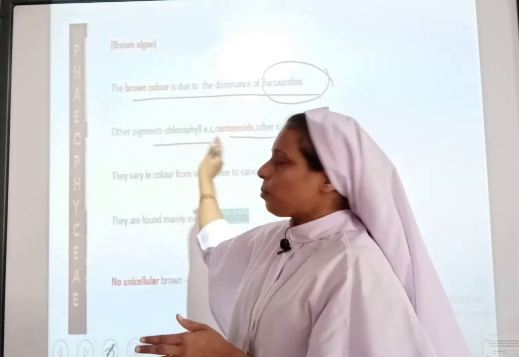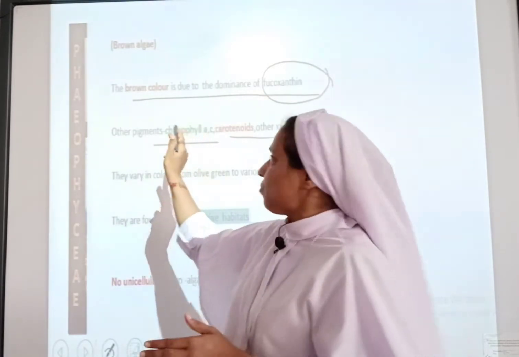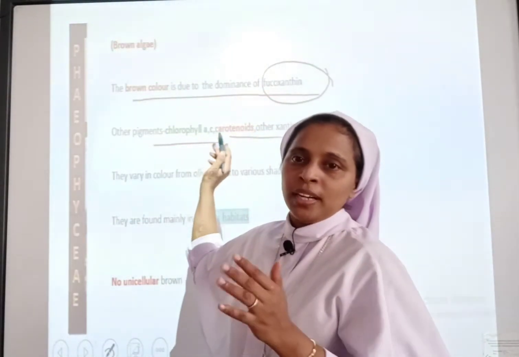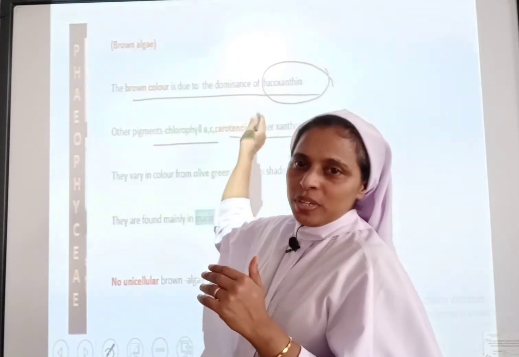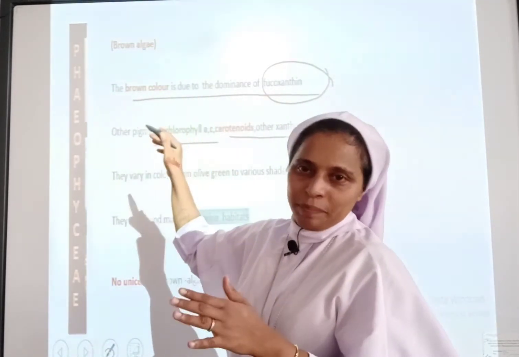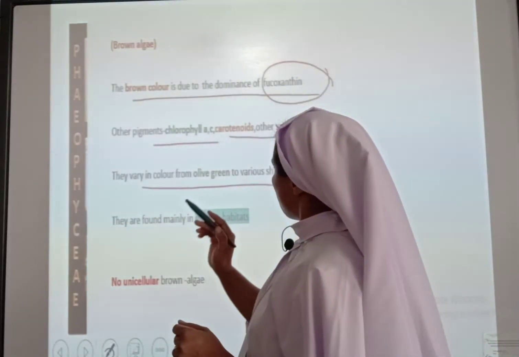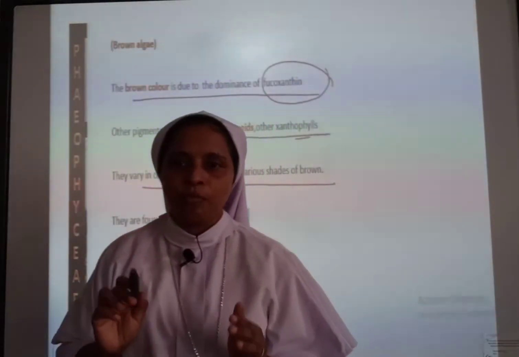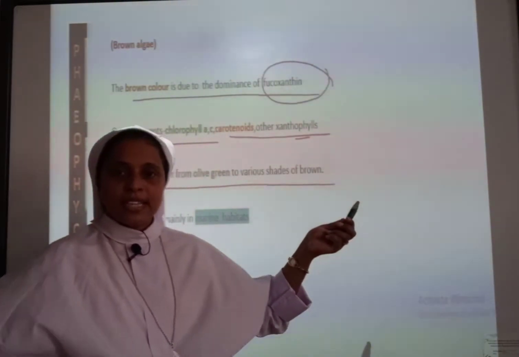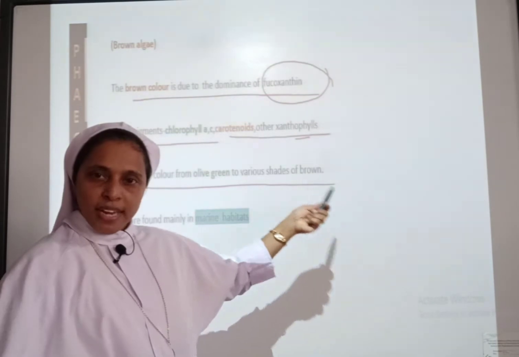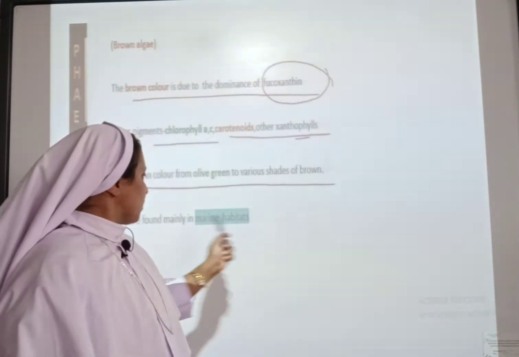Other pigments are also present: chlorophyll A, chlorophyll B, C, carotenoids, xanthophylls. But fucoxanthin will be masking all other pigments. They vary in color from olive green to various shades of brown.